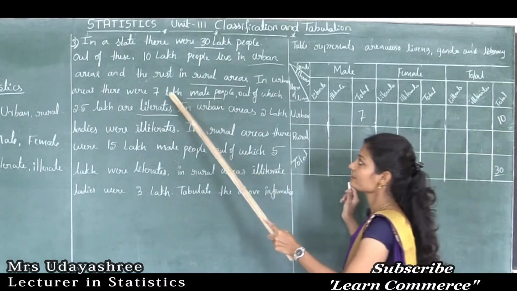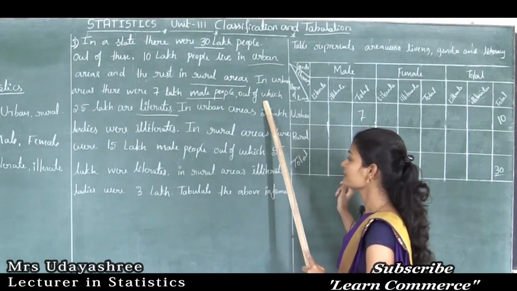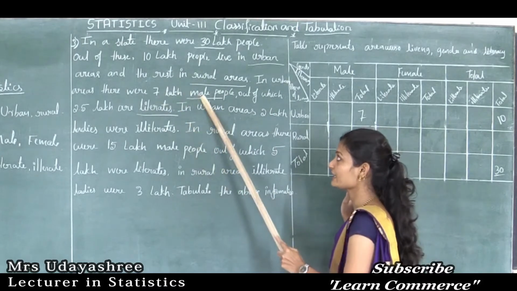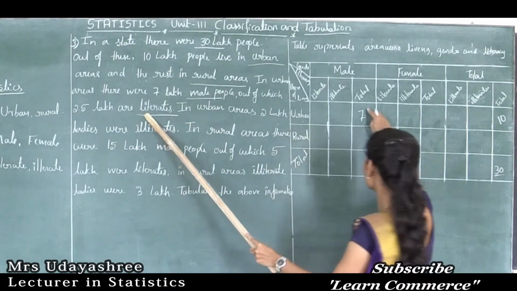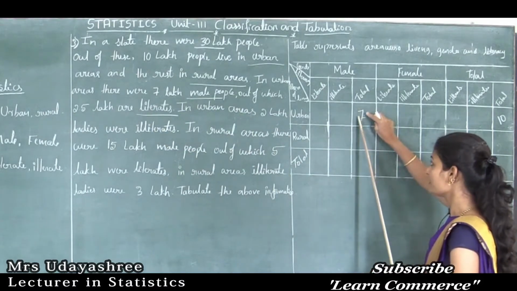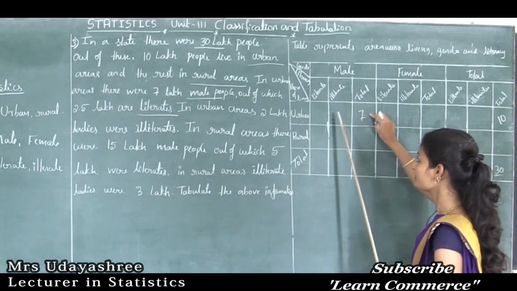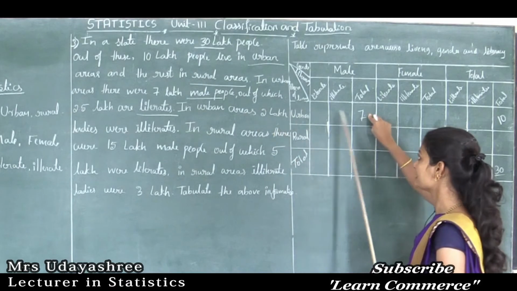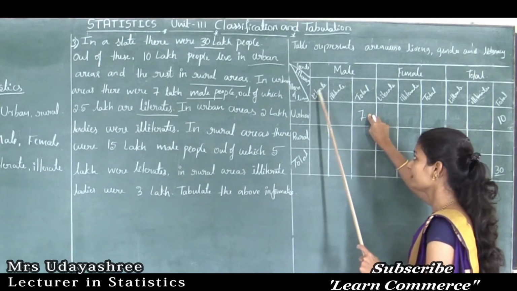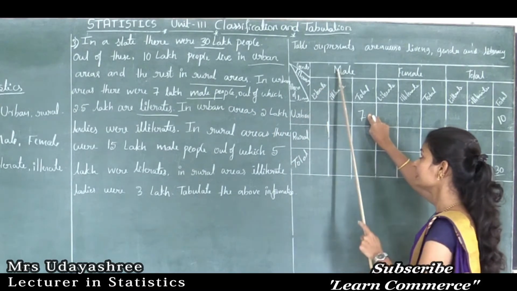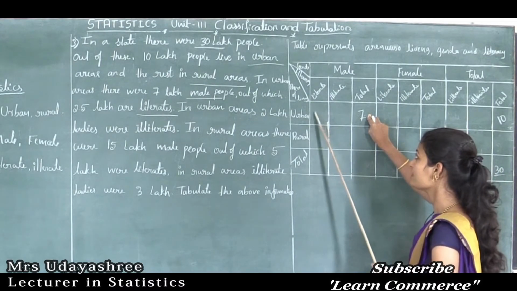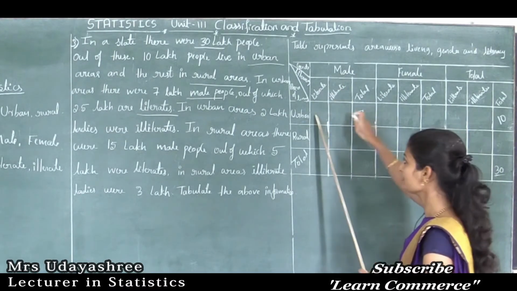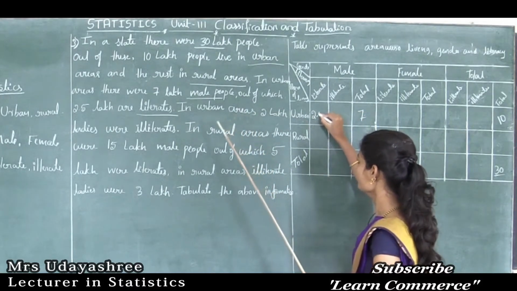Okay, next. Out of 7 lakh male people, 2.5 lakh are literates. So out of this total male urban people, 2.5 lakh are literates. So here, this column represents urban literate male population. Here we need to write 2.5.